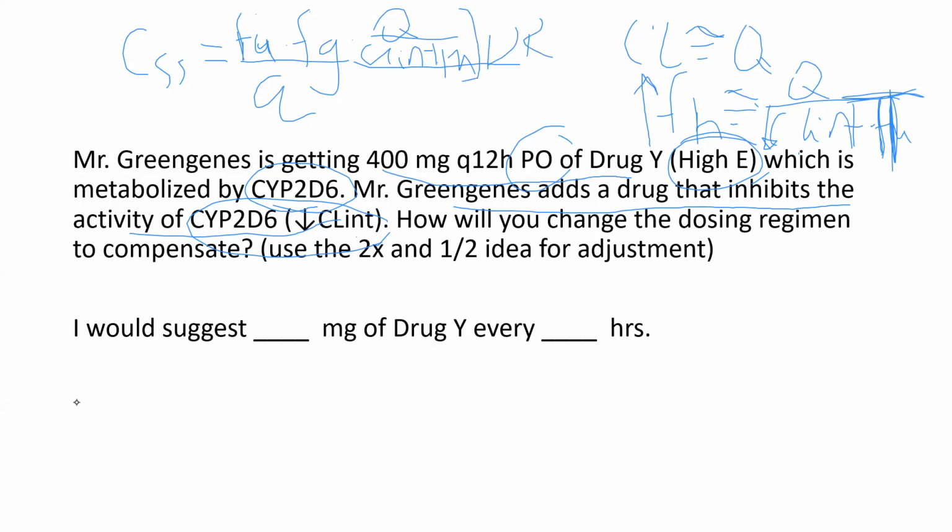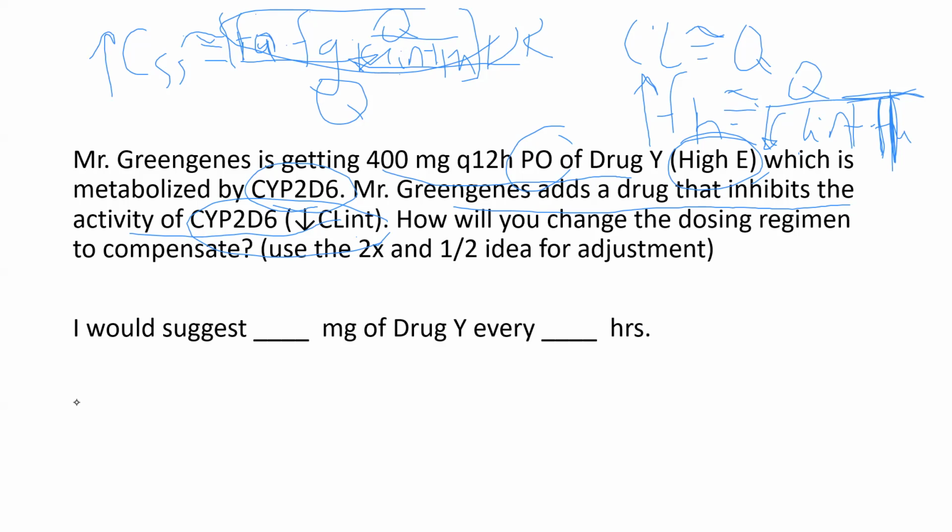So this whole piece here is the bioavailability, isn't it? And clearance in this case is going to be approximated by Q, because Q is the rate limiting step. So what's happened here is we've had a decrease in intrinsic clearance, which will increase bioavailability and therefore increase CSS average.